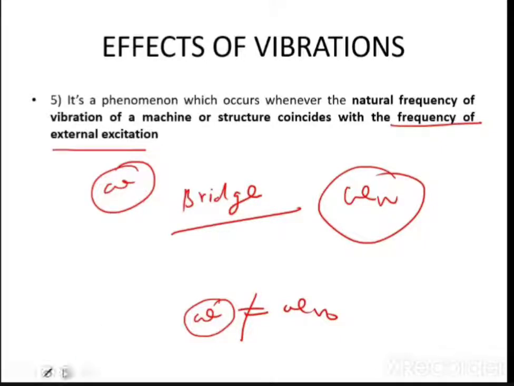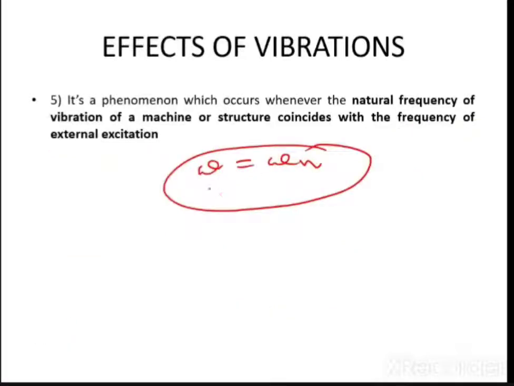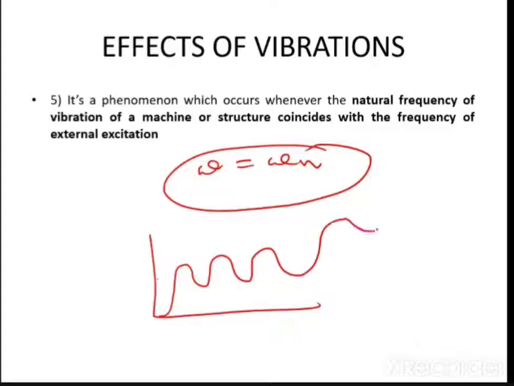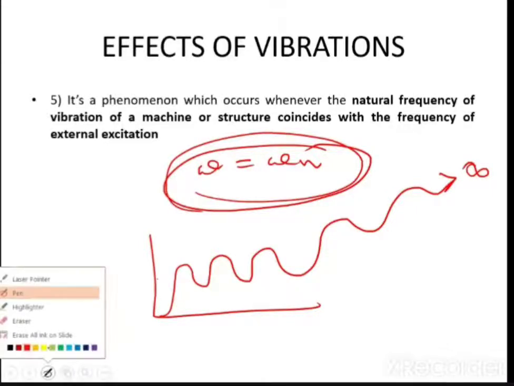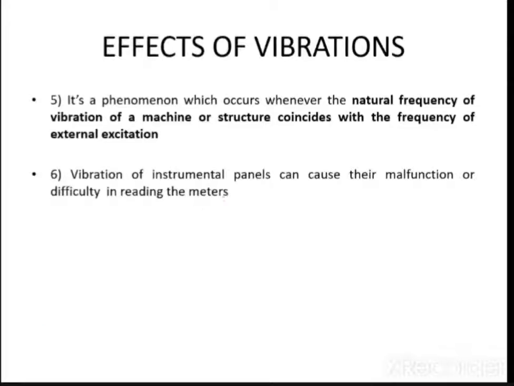So you should know what parameters this natural frequency depends on. Okay. So basically, what is resonance? Resonance is nothing but when omega is equal to omega n, that is, natural frequency coincides with the excitation frequency. The amplitudes go on increasing and they go to infinity. And if the amplitude goes to infinity, the system will fail. There will be a total collapse. Okay, right?